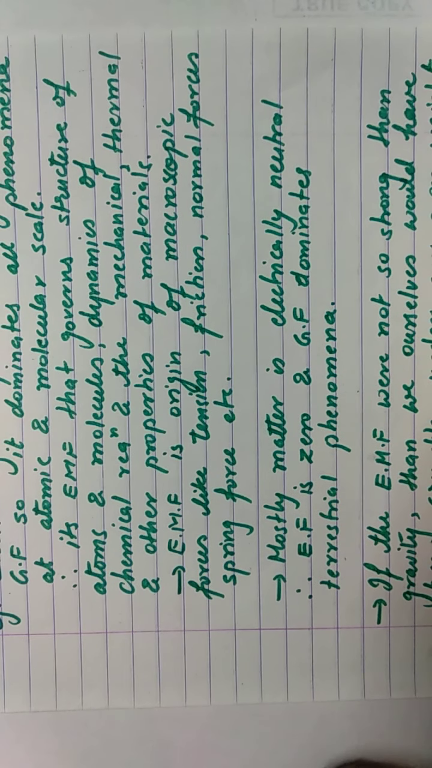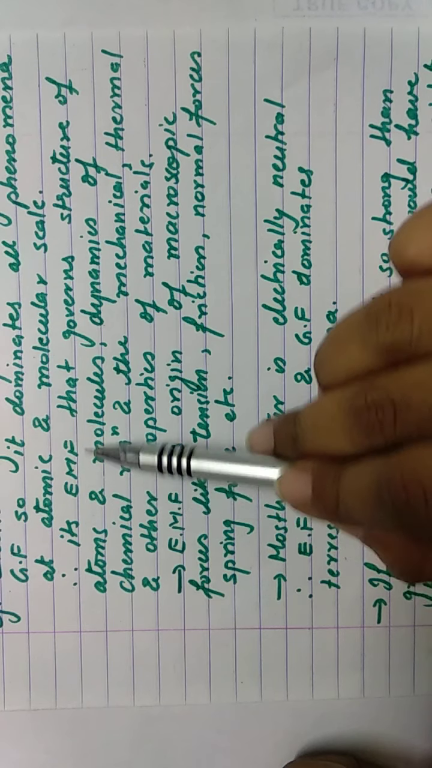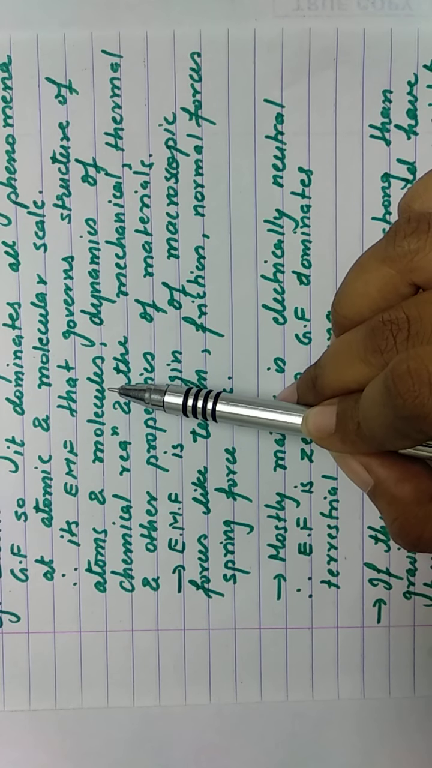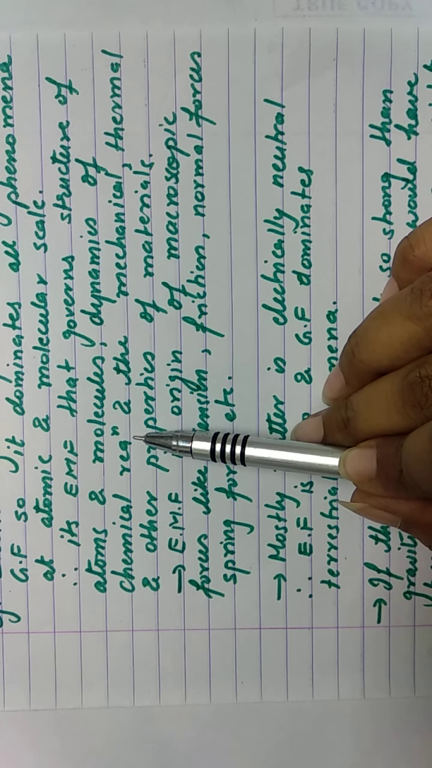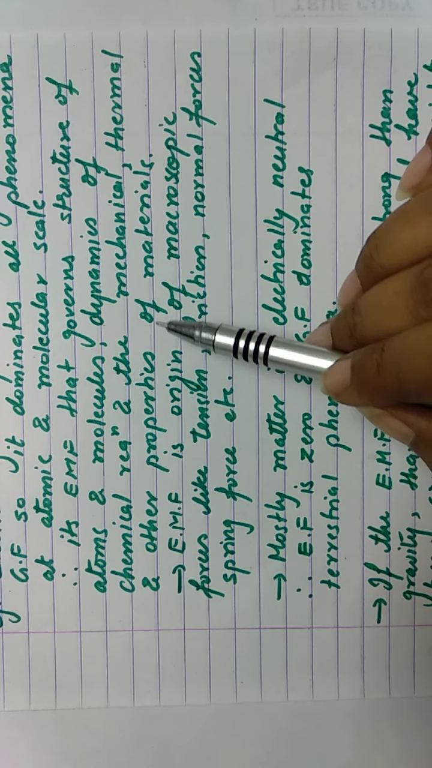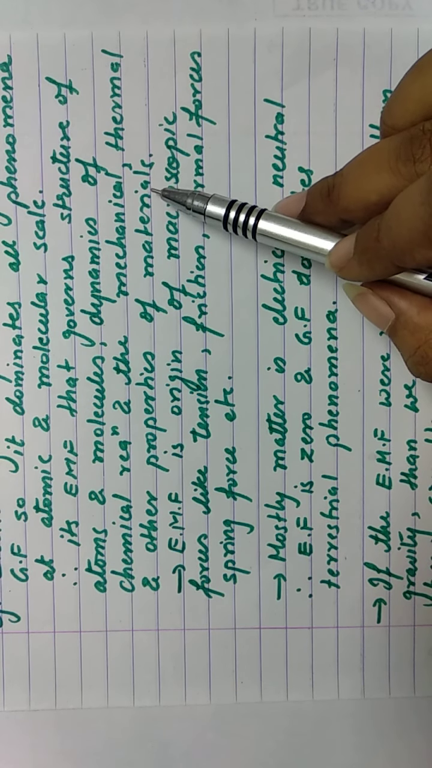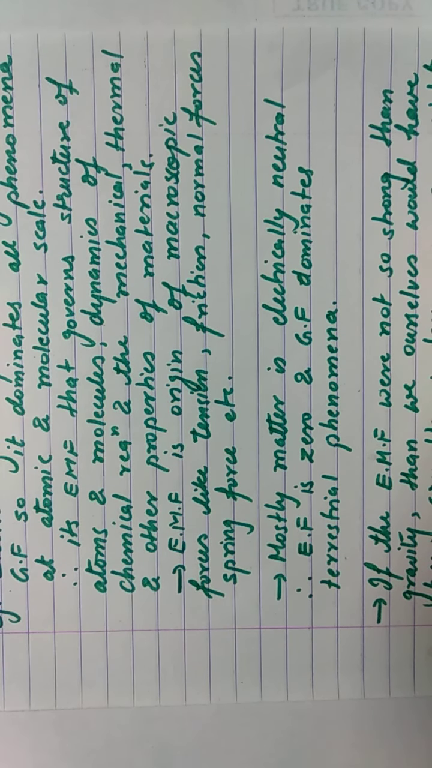Now just see one more thing. We have seen that at atomic scale and molecular scale, the electromagnetic force dominates. So what you can understand from that statement is that the electromagnetic force governs the structure of atoms and molecules. The dynamics of chemical reactions, meaning in which direction the chemical reaction will proceed, and the mechanical properties, the thermal properties and various other properties of the material are governed by electromagnetic force. We are going to study the thermal properties, mechanical properties and other properties of the materials in detail in 11th standard. So that we'll see afterwards only.